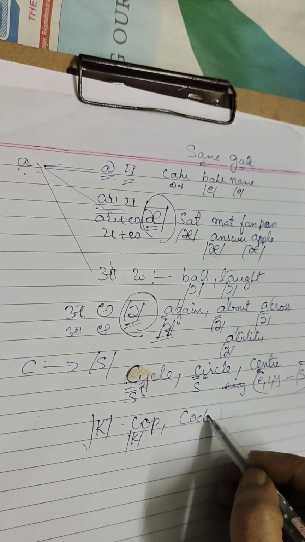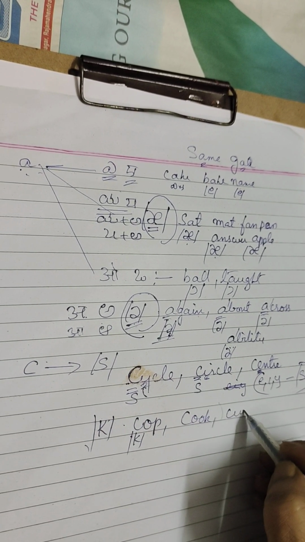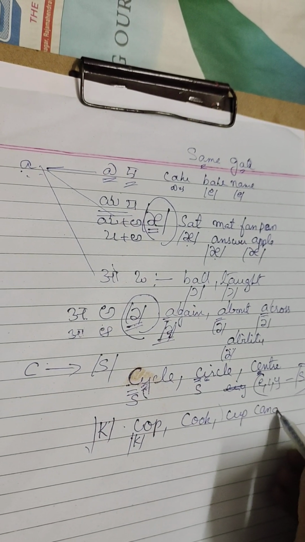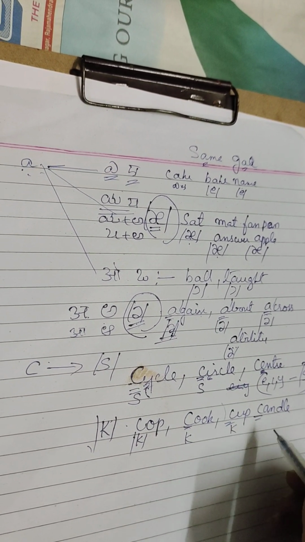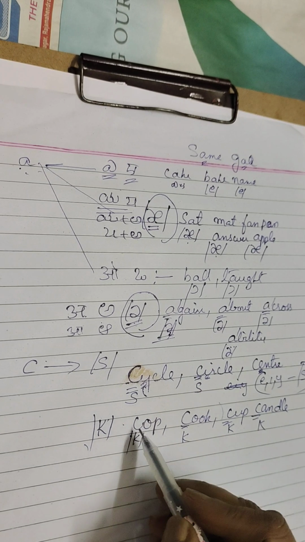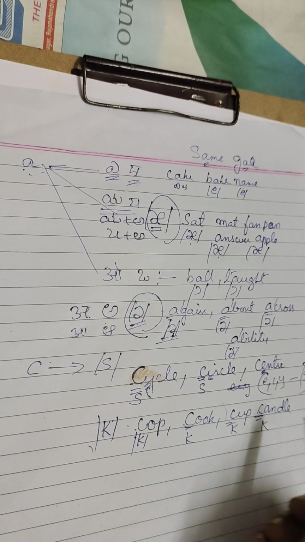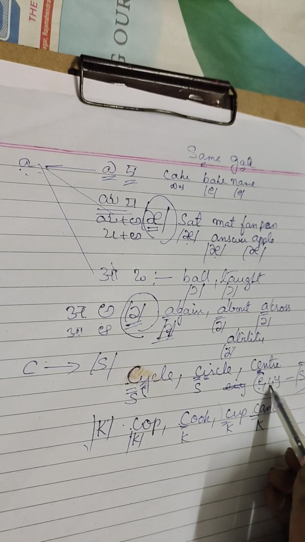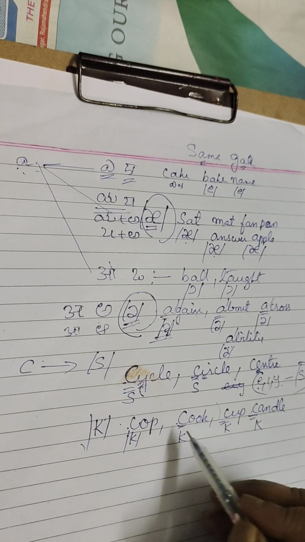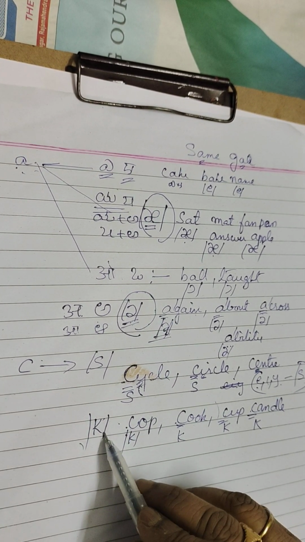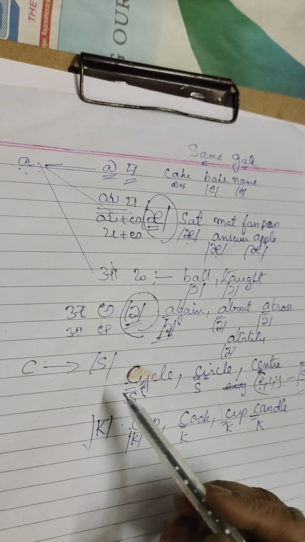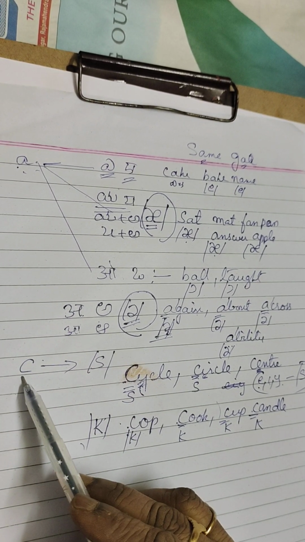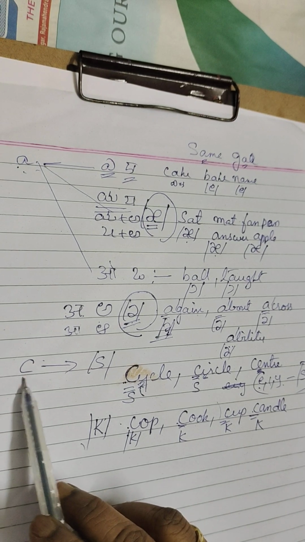Cop, cook, cup, candle. Here this C produces the ka sound. So all the C's, when followed by letters other than E, I, Y, produce the ka sound. This is the difference between sa and ka. So C produces not only the ka sound but also the sa sound.